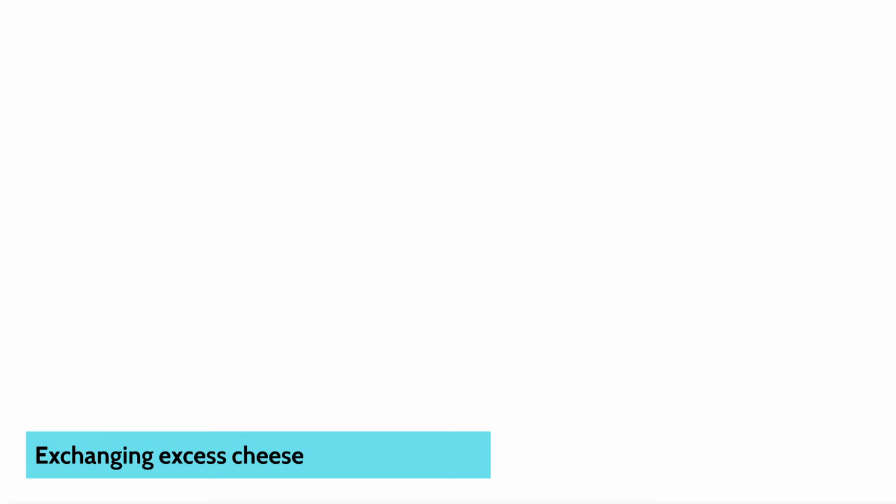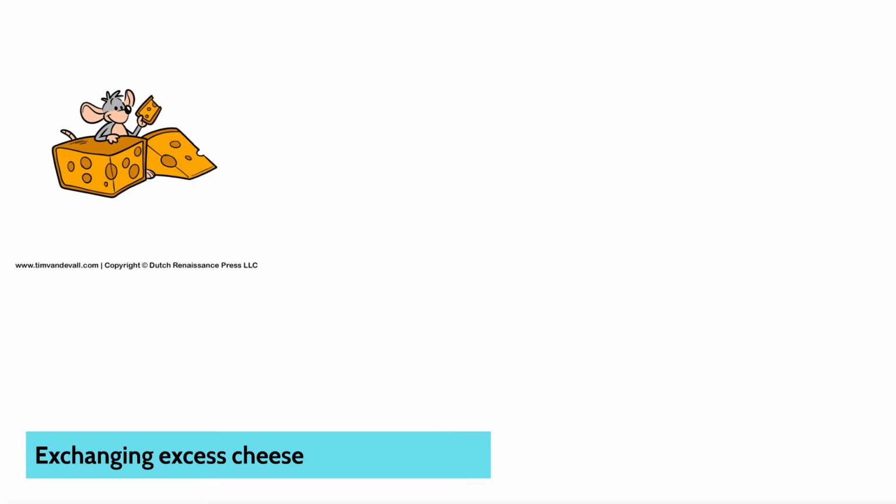Mr. Mouse is loaded up with cheese. Specifically, he has 20 cheese slices. At this stage, we can see that he's endowed with 20 cheese slices. Now, he could eat all that cheese, but he's told us that he sort of regrets just buying cheese and would like some variety in his diet. So he's interested in exchange.